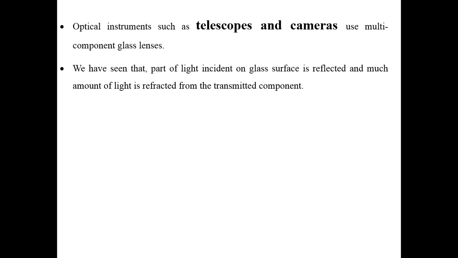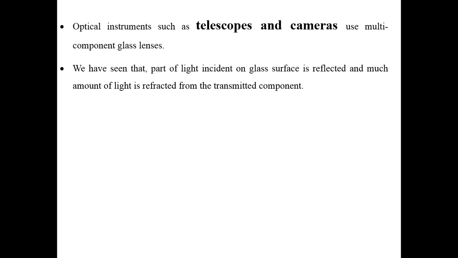To work with instruments like telescopes and cameras, we generally want whatever light is coming onto the glasses to go into the system. Or consider spectacles: if a high amount of light reflects from the glass surfaces, that light will not reach our retina, and that's why the vision becomes blurred.